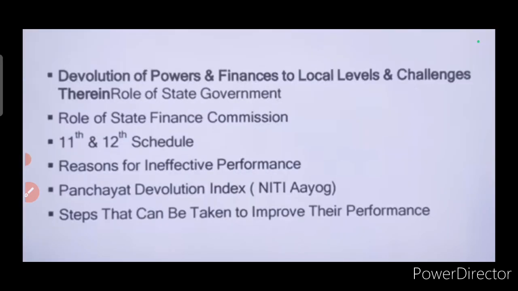Moving ahead, devolution of powers and finances to the local levels and challenges. Therein the role of state government, then role of state finance commission. 11th and 12th schedule. So as we all know, there are 12 schedules in our constitution, so about the 11th and 12th one. Then reasons for ineffective performance, Panchayat devolution index, steps that can be taken to improve their performance. And this is of course important from the perspectives of mains examination.